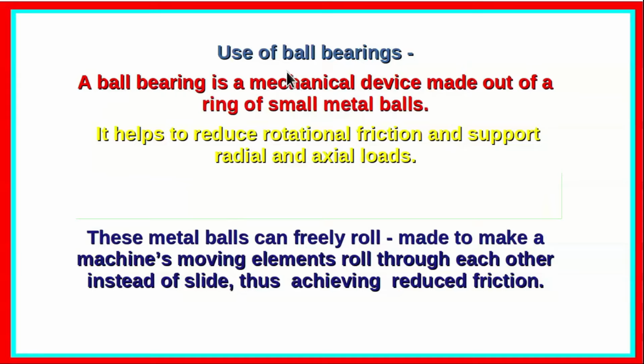Now, particularly in the case of rolling, ball bearings are quite important. What is a ball bearing? It is a mechanical device made out of a ring of small metal balls. What does it do? It helps to reduce rotational friction and support radial and axial loads. These metal balls can freely roll, making a machine's moving elements roll over each other instead of slide, thus achieving reduced friction, because rolling friction is less than sliding friction.